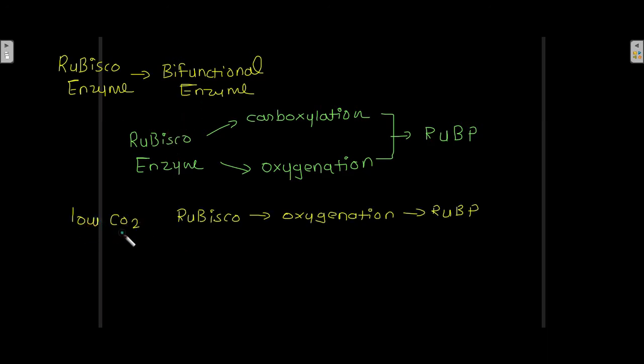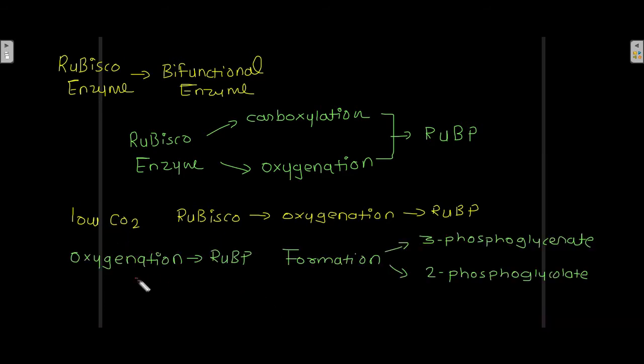At low CO2 concentration, when the concentration of carbon dioxide is low, Rubisco enzyme performs the oxygenation of RuBP. Due to the oxygenation of RuBP, there is formation of 3-phosphoglycerate and 2-phosphoglycolate.